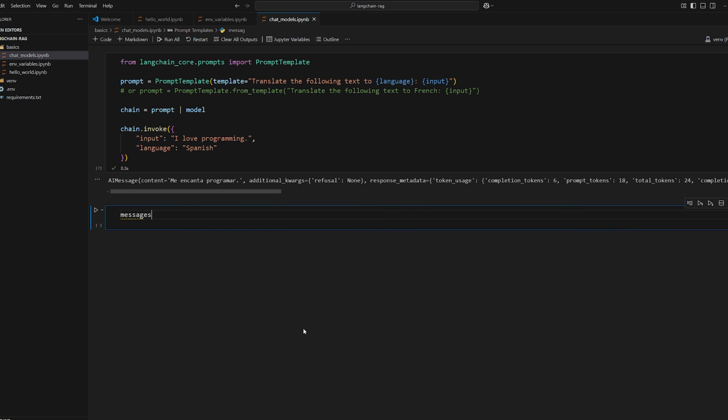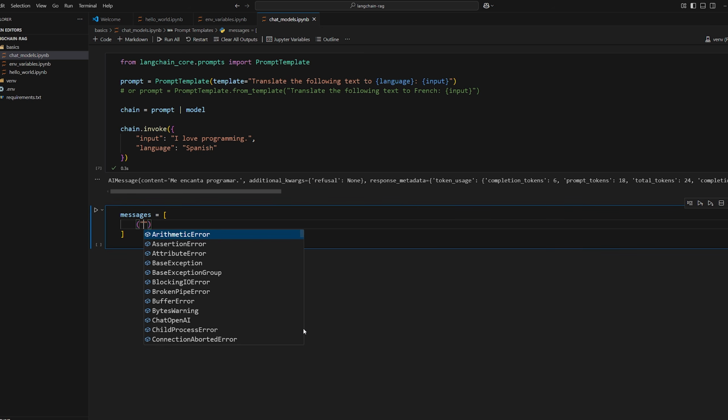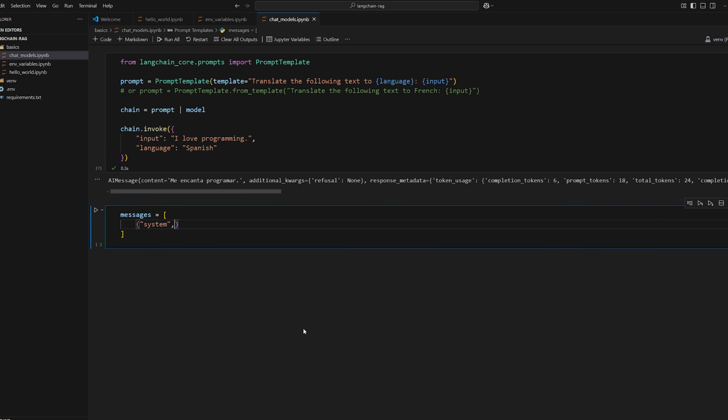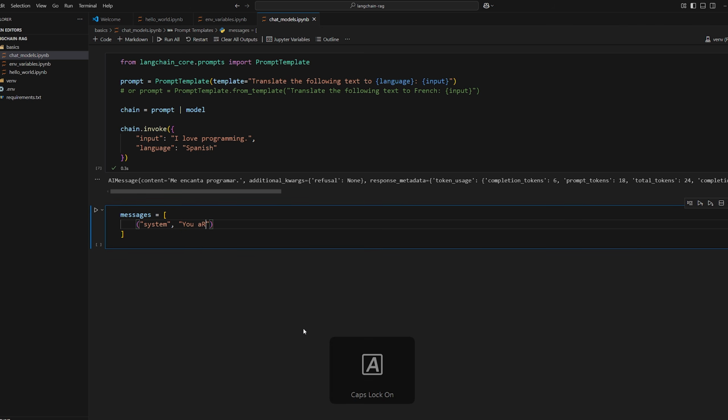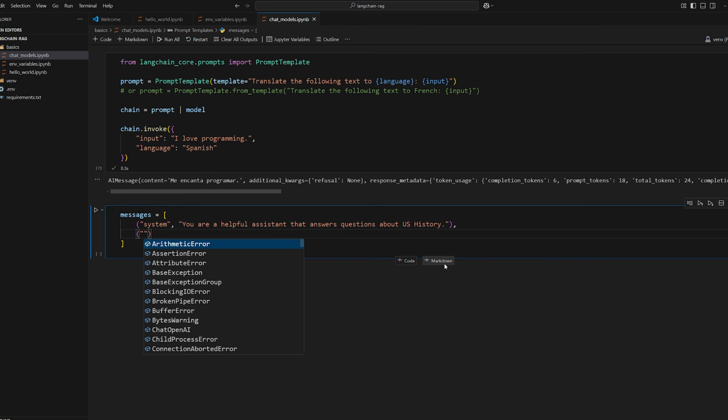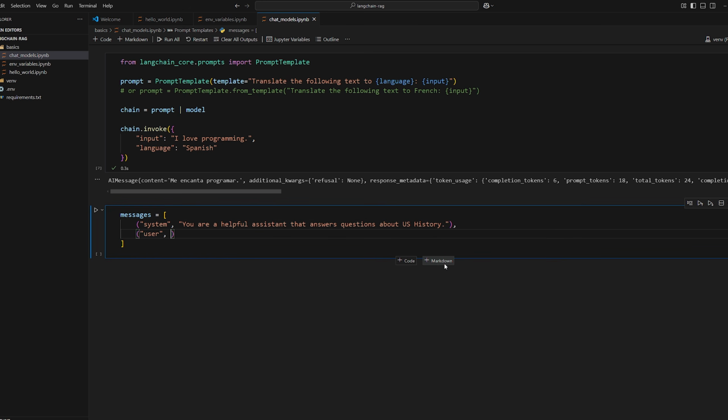So we can do, for example, messages is equal to, open that up, and now you just want to do a set of messages. Each message is going to be a tuple that has the role name, so for example, system, and then the content of the message for that message. So we could say, for example, you are a helpful assistant that answers questions about US history, something like that. And then we could add a user message. This would normally be part of the prompt. So user, and then we could say, what is the name of the first president?